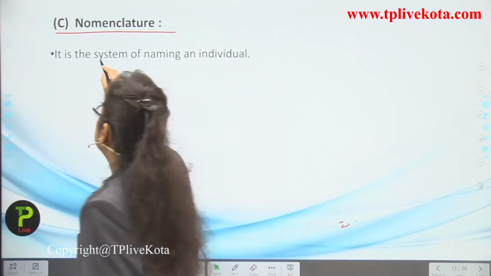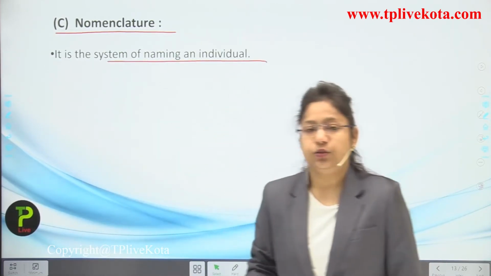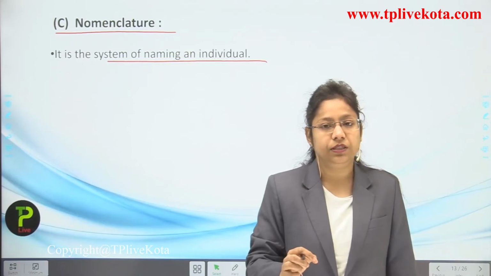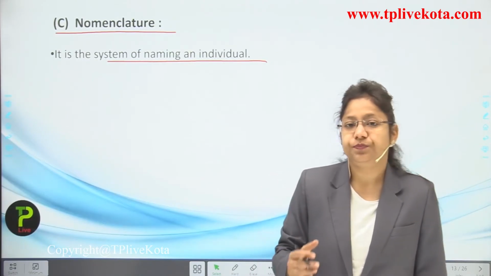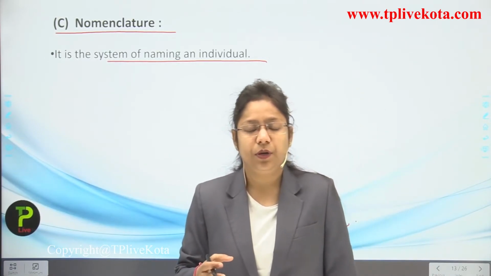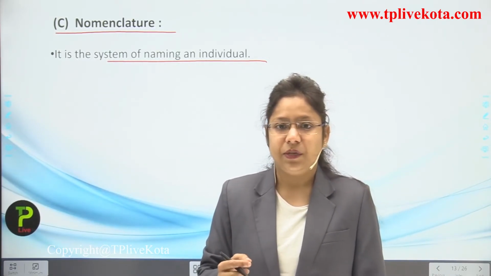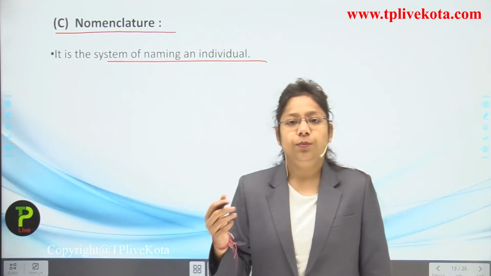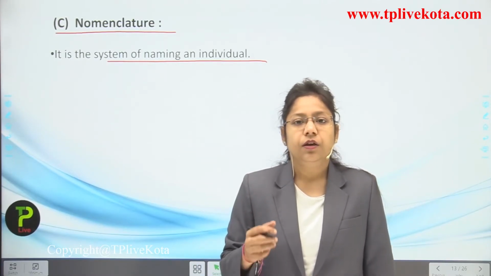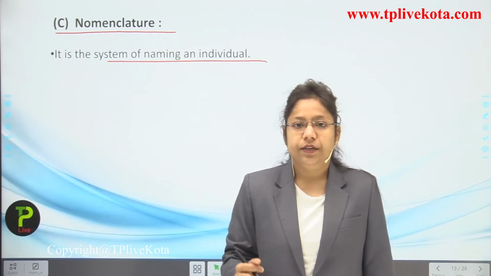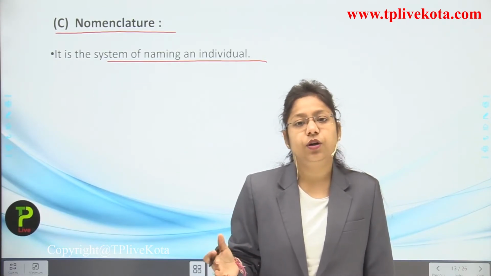So it is the system of naming an individual. Firstly you have to remember this thing: nomenclature means it is just a system of naming an individual. Now I am going to take an example. You took birth in your family. So after your birth, your mother and father were responsible for naming you. So it was just a nomenclature which was done for you.